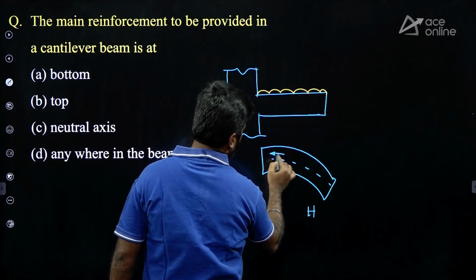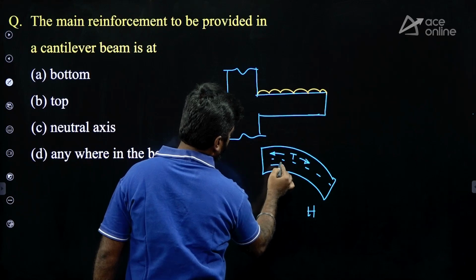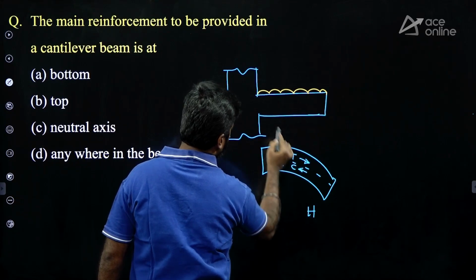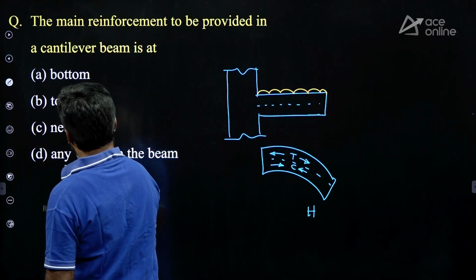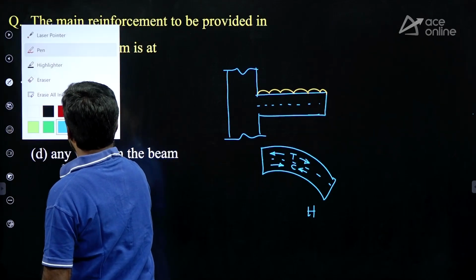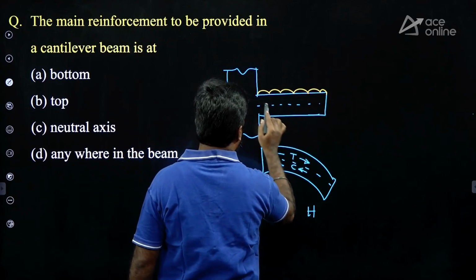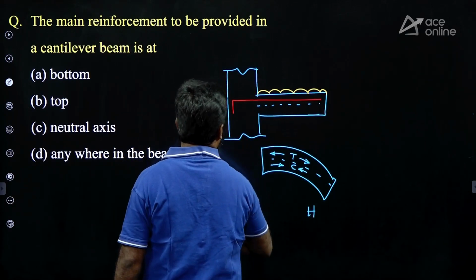In hogging curvature, tension will develop above the axis and compression will develop below the axis. This is the axis of the member. So tension is developing above the longitudinal axis, so we provide the reinforcement in a cantilever beam at the top.